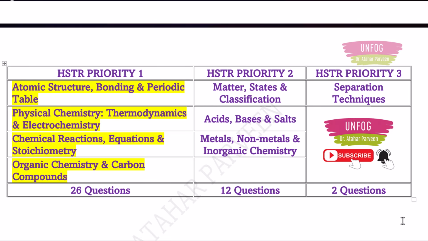Then once you get expert in these chapters, you can go for second priority chapters, which are also very easy chapters, like states of matter, classification of elements, acids, bases and salts, metals, non-metals and inorganic chemistry part. So these are very easy chapters, and because they are in the second priority, later, even if you have a little bit of exam date pressure, you will be able to cover these